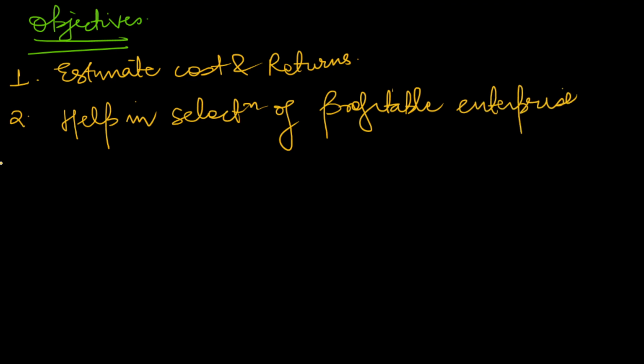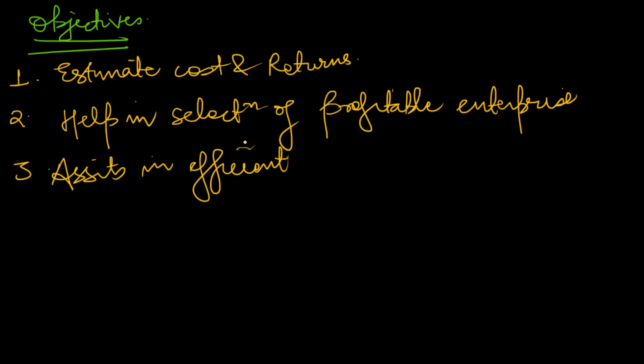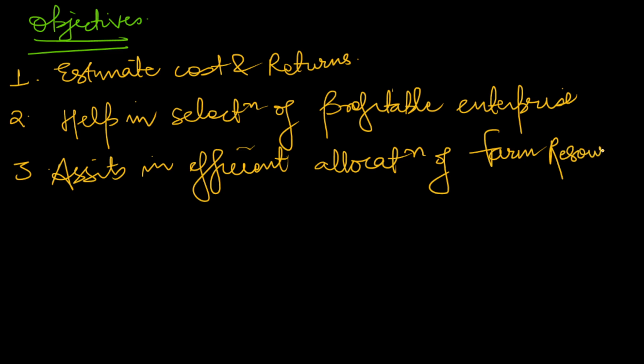Next, it assists in efficient allocation of farm resources, and these resources can be land, labor, capital, anything.